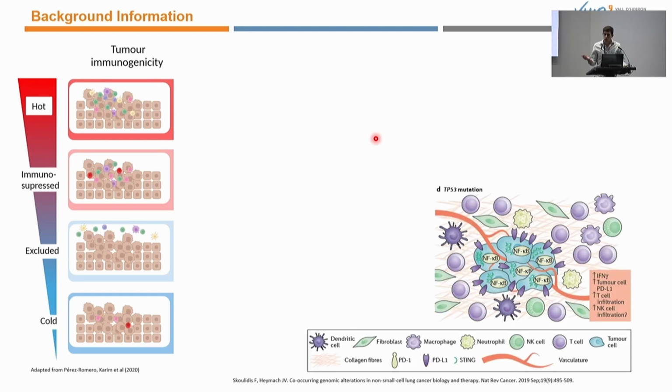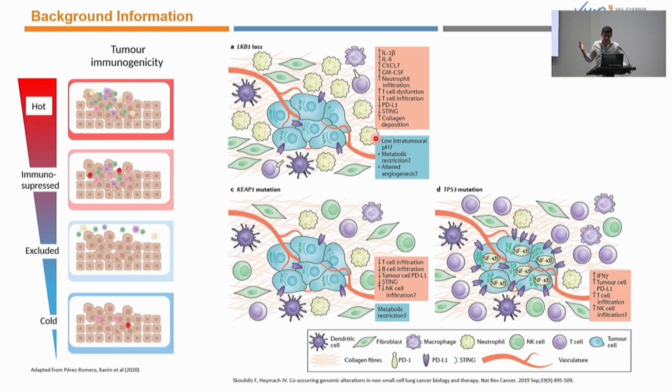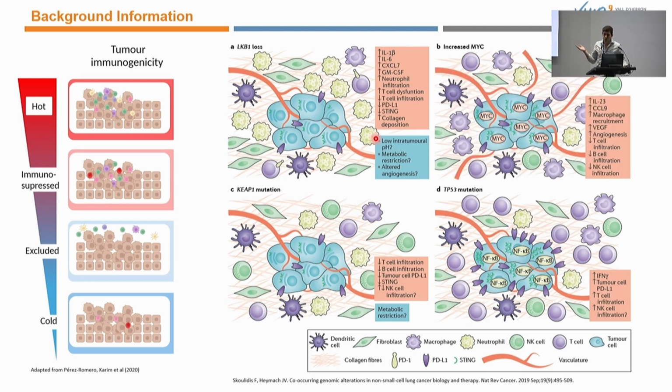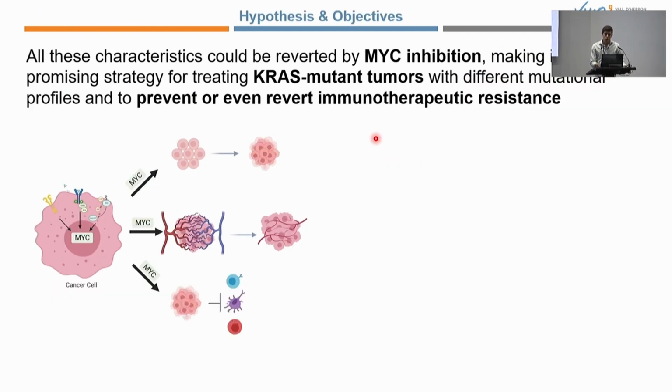So, for example, when p53 is lost, there is a higher immune cell infiltration that is typical of hot tumors. In the case of mutations of STK11 and KEAP1, they are more associated with excluded or cold tumors. MYC amplified tumors are also more associated with this last group, since MYC orchestrates immune evasion. So, being MYC essential in this immune evasion, all these immune features could be reverted by MYC inhibition, making it a promising strategy for treating KRAS mutant tumors with different mutational profiles and to prevent or even revert immunotherapeutic resistance. But how can we achieve this milestone?